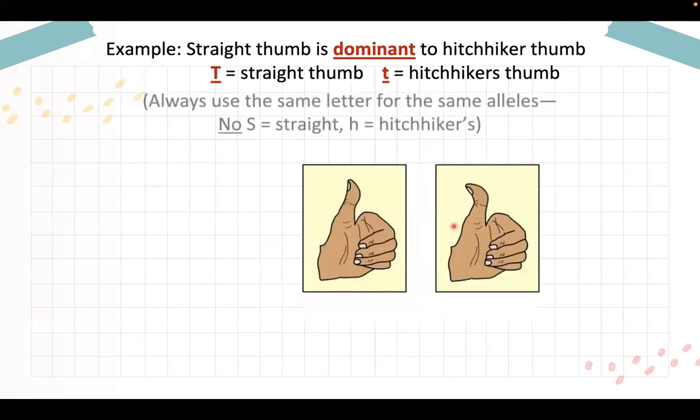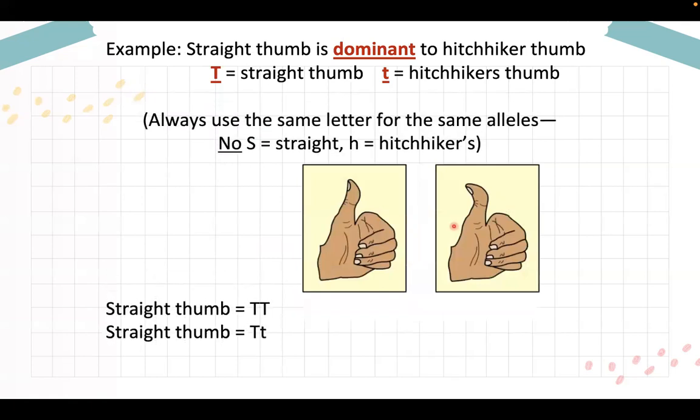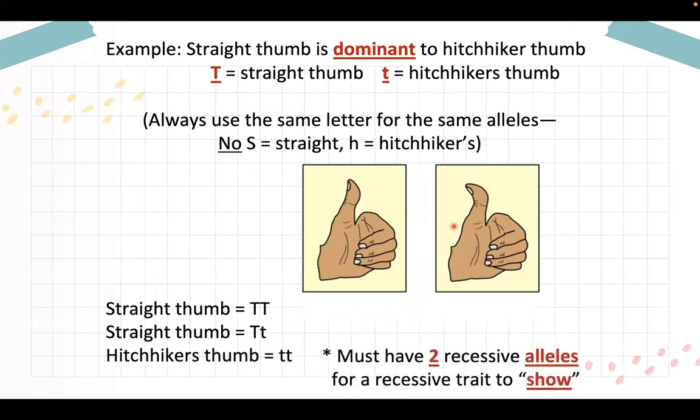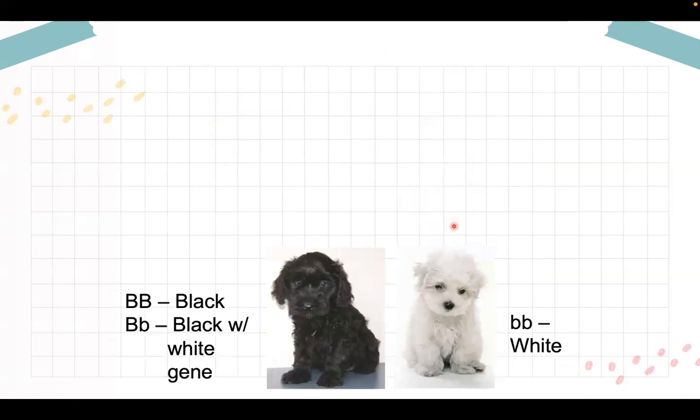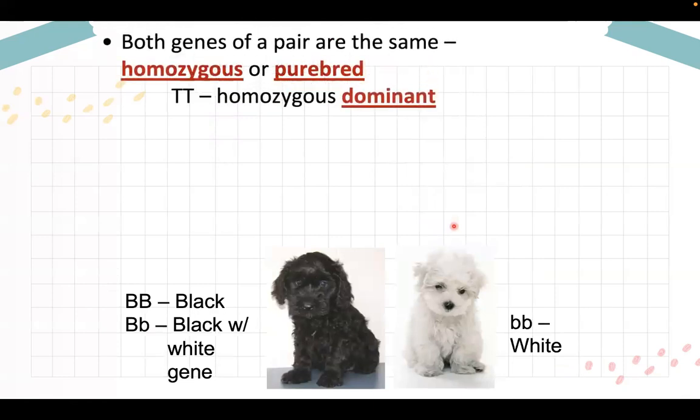Okay. So ito parang lang naman to. Mga examples lang on how you will determine if it is dominant or it is recessive. And then it must have two recessive alleles for a recessive trait to show. Again, it must have 2 recessive alleles for a trait to show. So for example, both genes of a pair are the same: homozygous or purebred. Kapag dominant, again, homozygous dominant, dapat dalawang uppercase, letter T, for example, yung gagamitin nating alphabet letter. Tapos naman, homozygous recessive, dapat ang gagamitin natin dalawang small letter t.